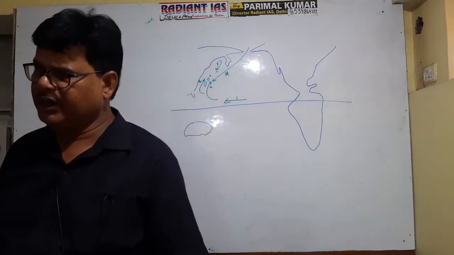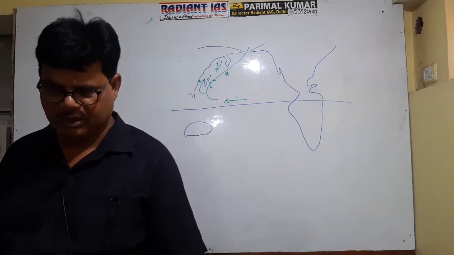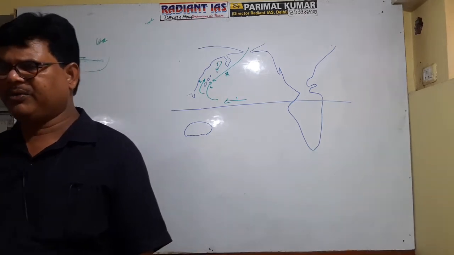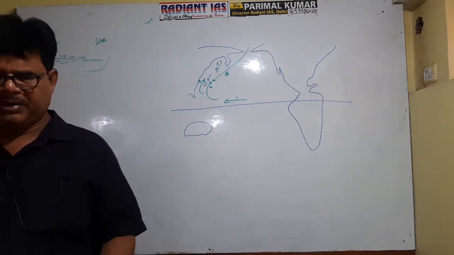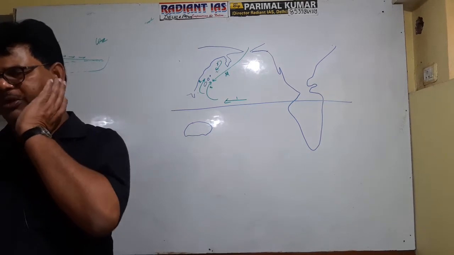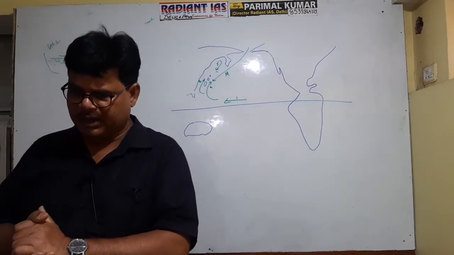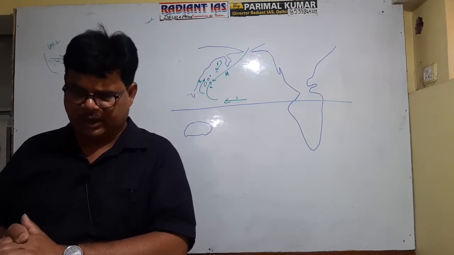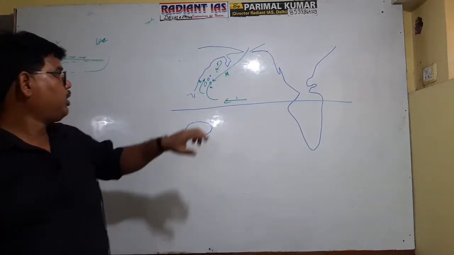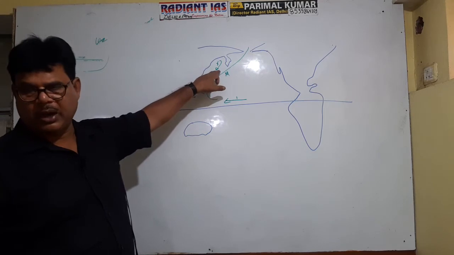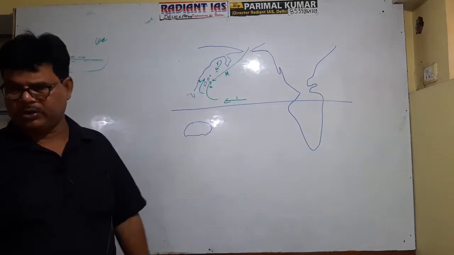Consequently, this area is very famous for fish production. That is clear, na? Why is the climatic condition of Japan favorable for fish production? Got it, na? It is because of the convergence of Kuroshio warm current and Oyashio cold current. Okay, and another component is also located here. This is Kurile Island, and hence it is referred to as Kurile current.